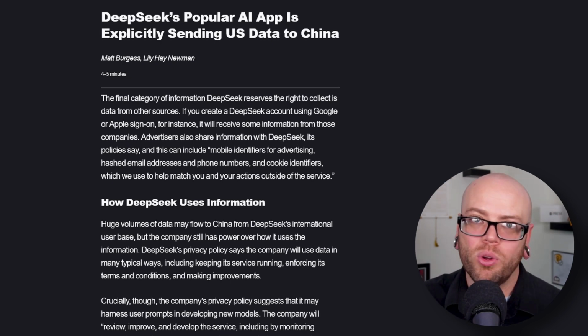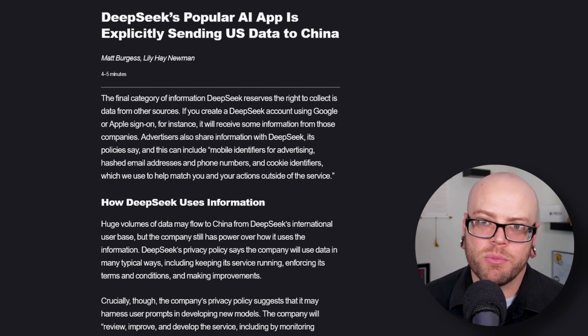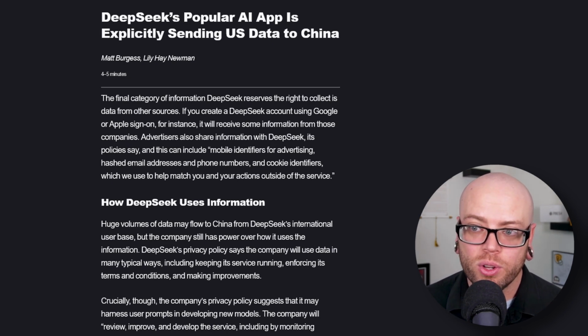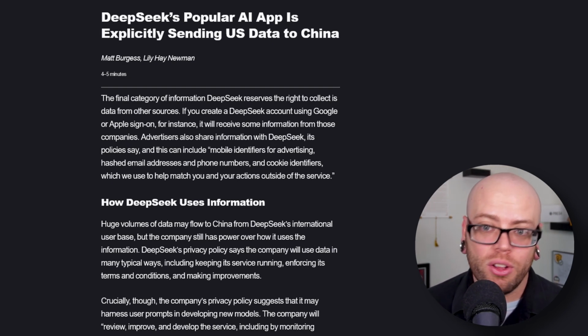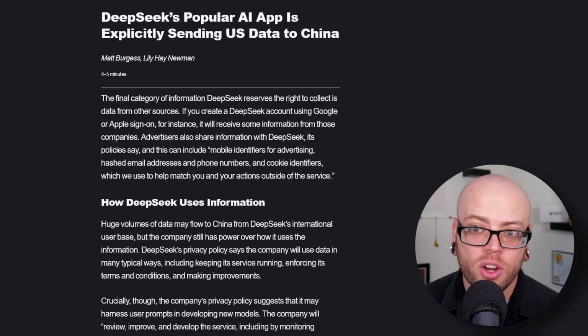We've been critical about the whole moving servers to other countries thing in the past because you can still access them remotely, but whatever. To be clear, DeepSeek is sending your data to China. The English language privacy policy, which lays out how the company handles user data, is unequivocal. Quote, "We store the information we collect in secure servers located in the People's Republic of China," unquote. In other words, all the conversations and questions you send, along with the answers that it generates, are being sent to China or can be.